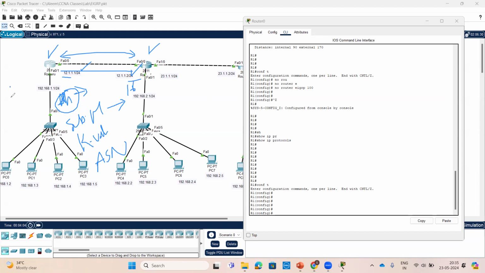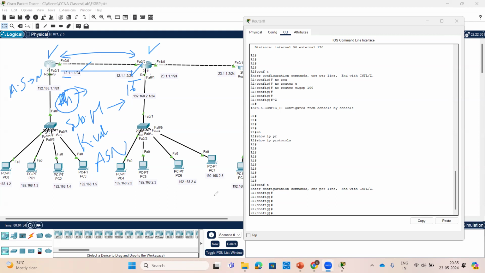Now coming to AS number. What is AS number? Autonomous system number. Good. Who will answer it? Yamuna or Saisri? It is actually used to identify the scope of the routing process.